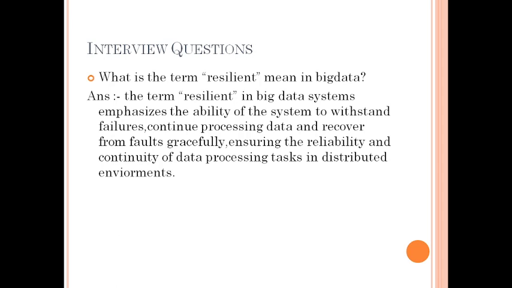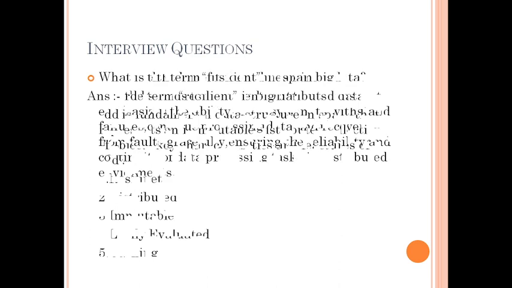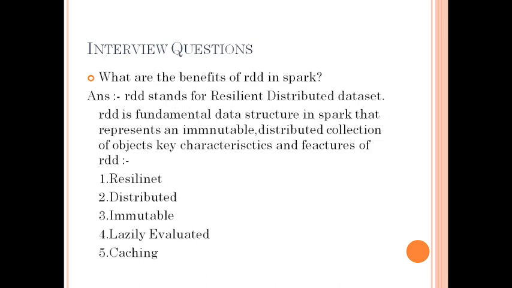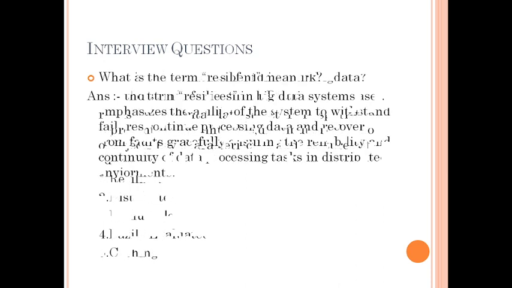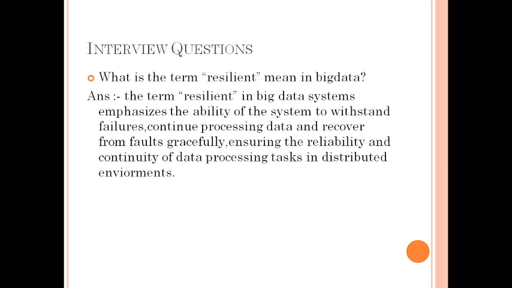What does the term resilient mean in big data? Similar to the previous question, where the interviewer asks what an RDD is in Spark, a similar question may be asked about what the term resilient means. It's the ability of the system to withstand failure, continue processing data and recover from the fault, okay.